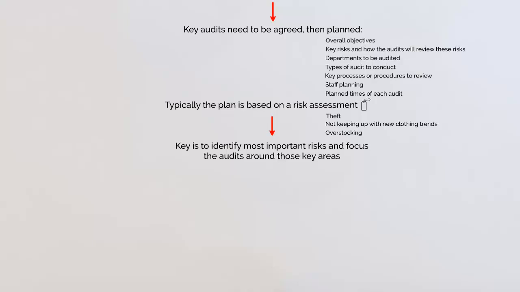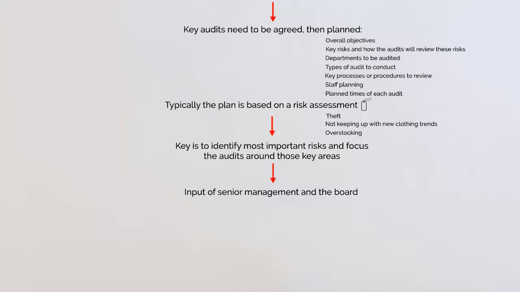Now, if we stick with the theft example that we've been using throughout, it might still be a real problem. This might be one of the key risk areas for the clothing store. But what happens if theft was subject to a detailed audit last year? It could be high risk still, but the detailed review has already been done, so it wouldn't be covered again this coming year. So it's also important to realise that the input of the senior management and the board would be included in the process to ensure a strategic level focus.